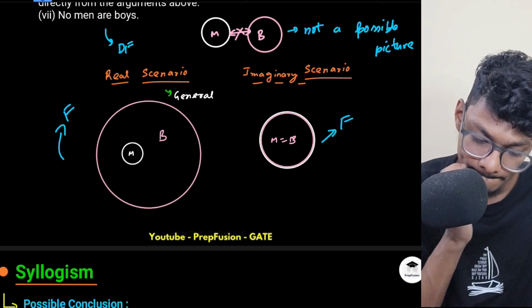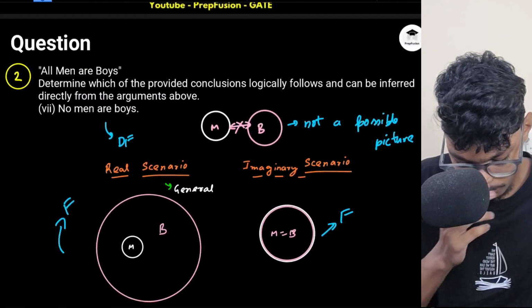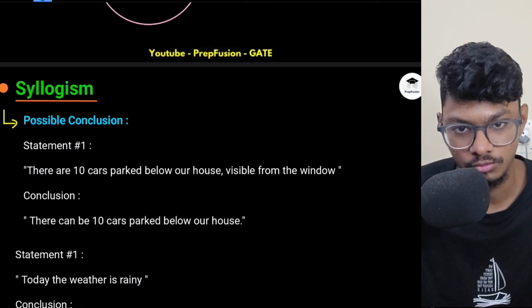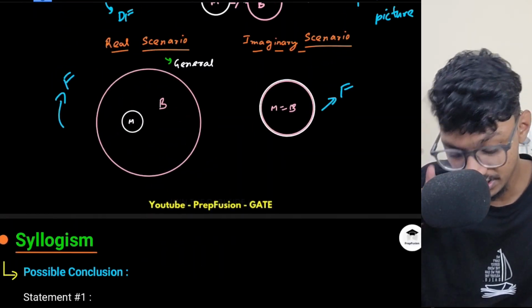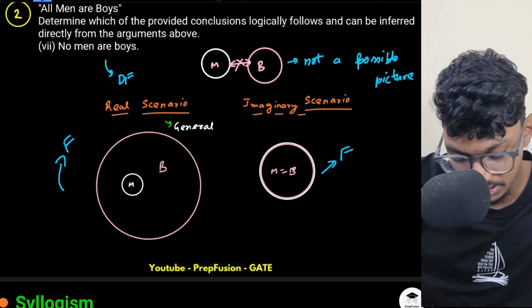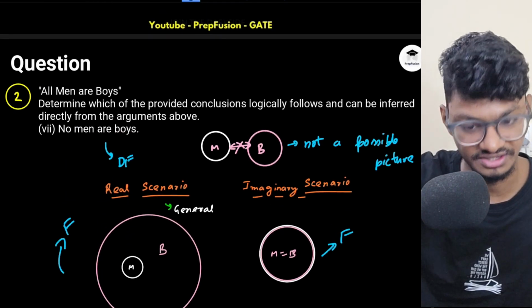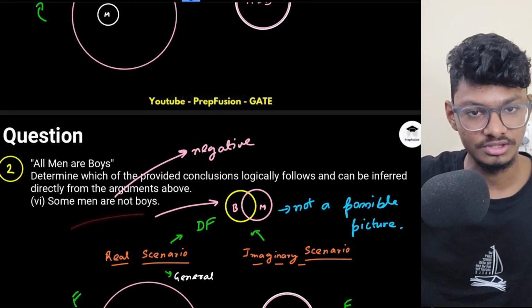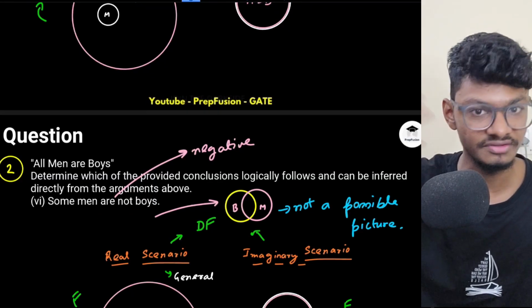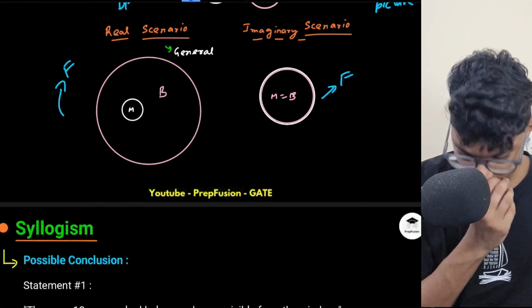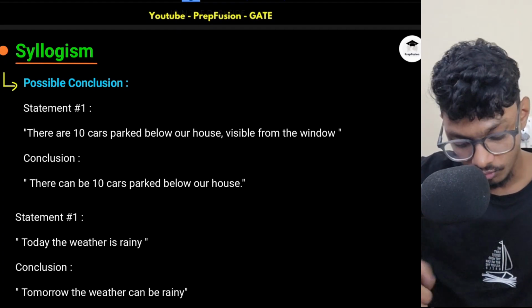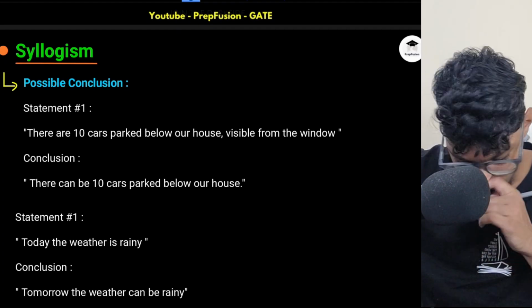So now we'll come to the next type of conclusions, which are possible conclusions. So these are definite conclusions because here they're saying something definite, right? No men are boys. Ekdam definite statement hai ye. Then some men are boys. They're saying something definite. But in possible conclusions, what can be possible conclusions?